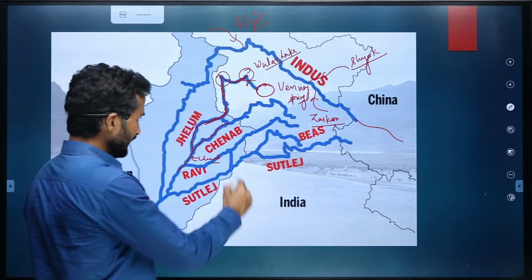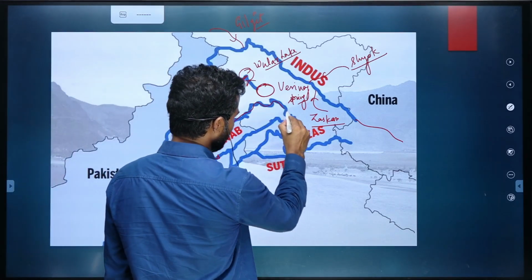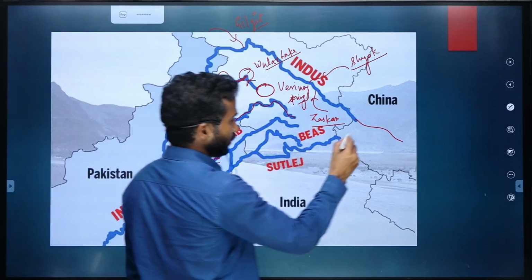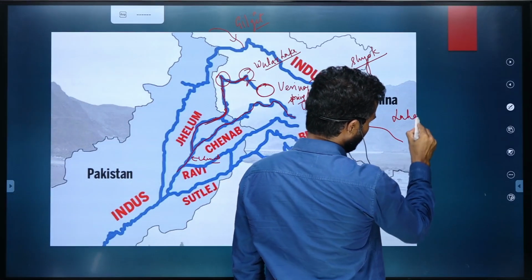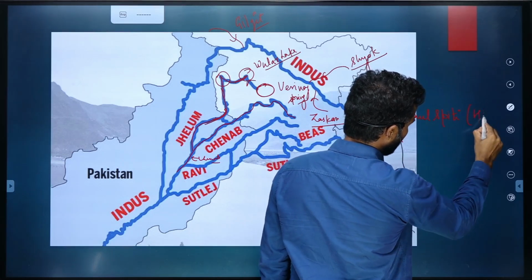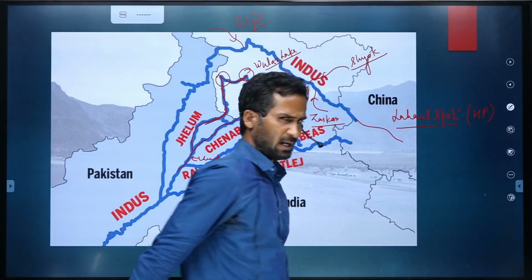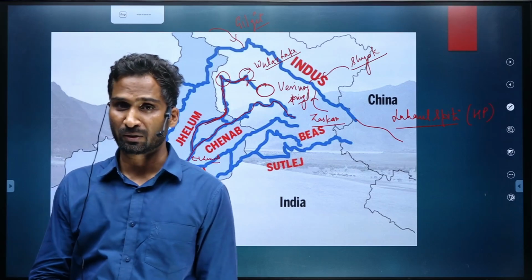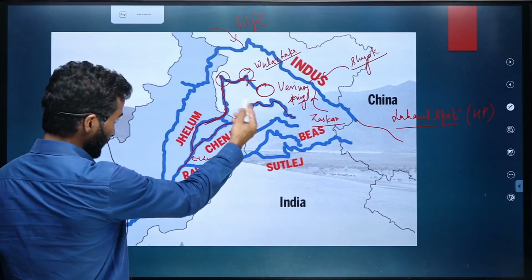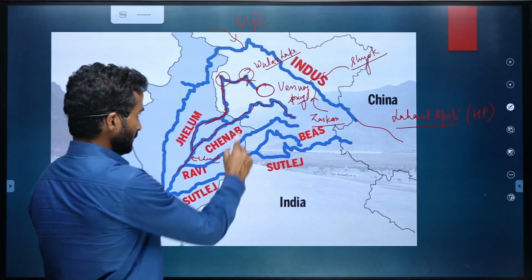Okay, then coming to the Chenab river. The Chenab river originates in Lahaul Spiti, which is in Himachal Pradesh, again an iconic site for tourists. From Lahaul Spiti, the Chenab river originates, moving westward.